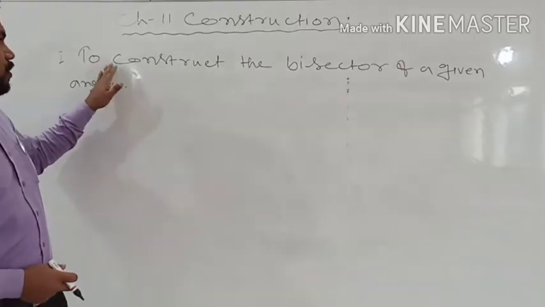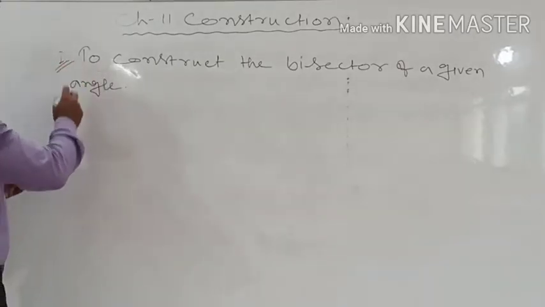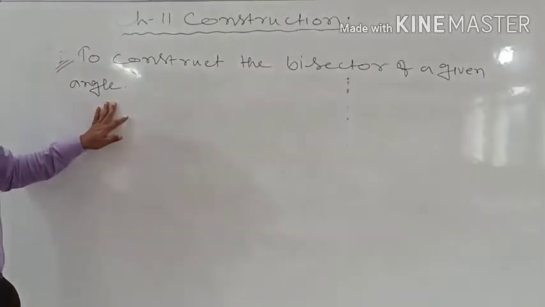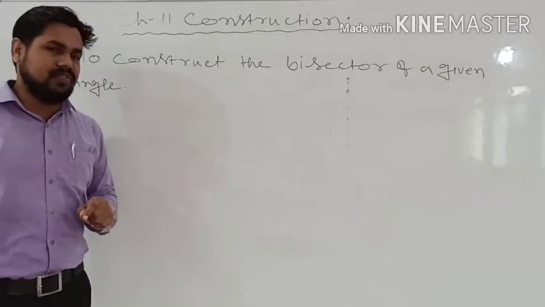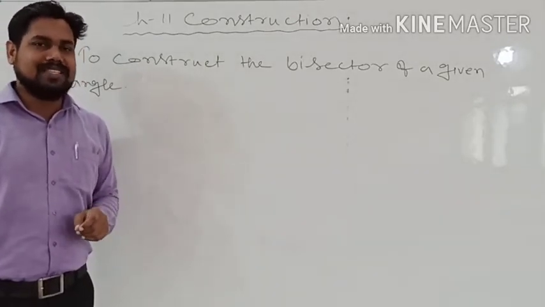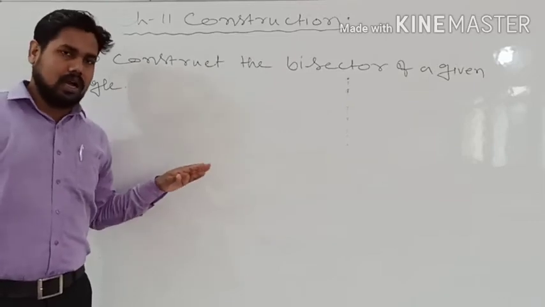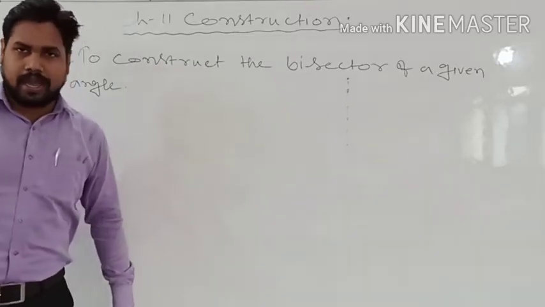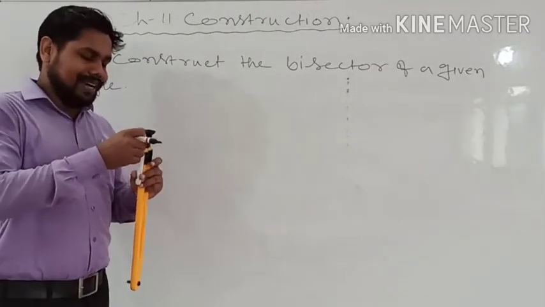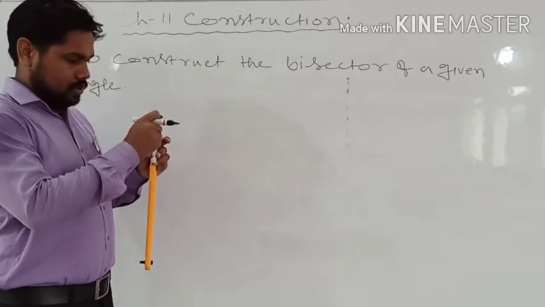So let us consider first case. It is asking to construct the bisector of a given angle. So if any angle is given, how can we construct the bisector of this angle? So we know the bisector means the equal half of that. Okay. So let us consider first by taking an angle measurement. So suppose here we want to bisect an angle of 60 degree or 90 degree. So how can we do?